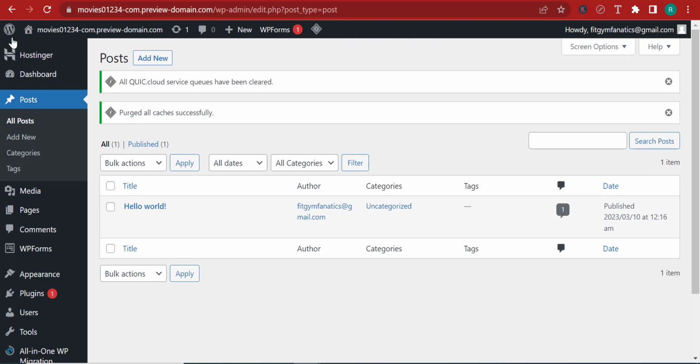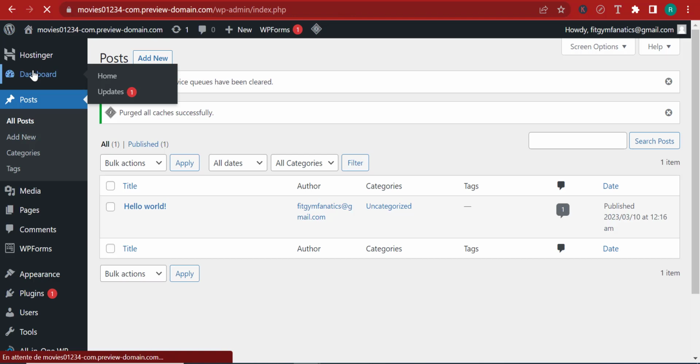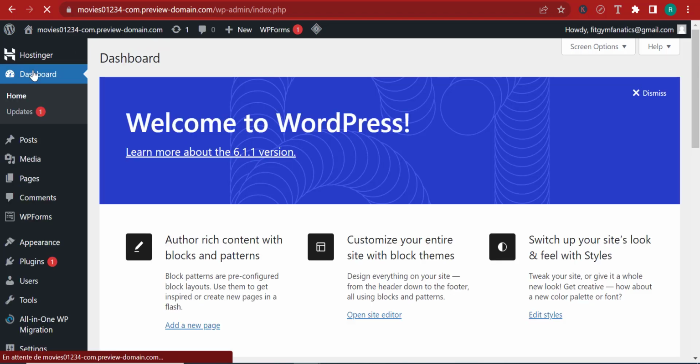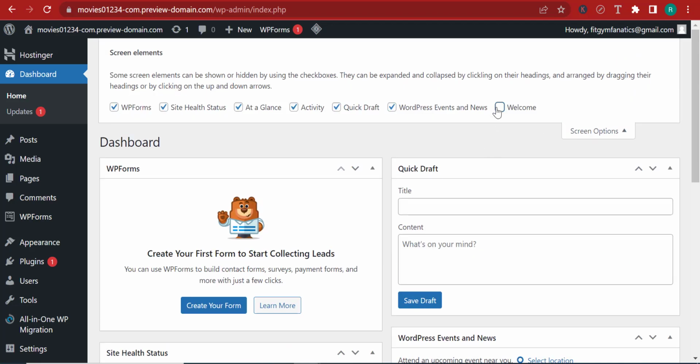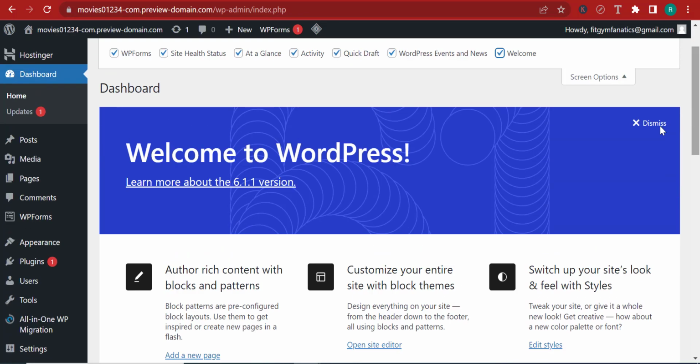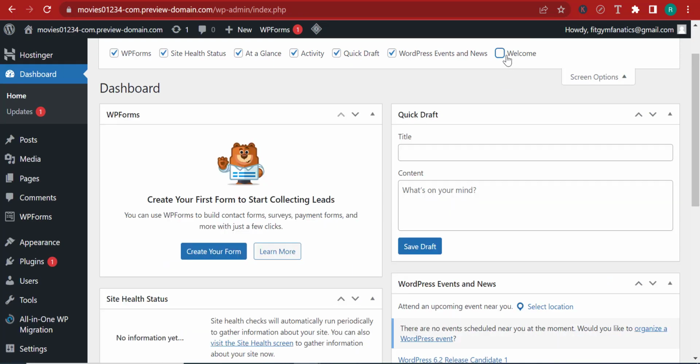Over here, we have the dashboard. Let me go ahead and take you through a quick WordPress dashboard tutorial so that you can get where you're working, right? This is what we call the WordPress dashboard. If I click over here on the dashboard, you'll notice that we have a couple of things going on. For instance, let's say that we want to dismiss this little image. We can click dismiss and it's gone. But how about if we want to get it back? I can click screen options over here and click on welcome and it will get back. If I click here again, it will go away.